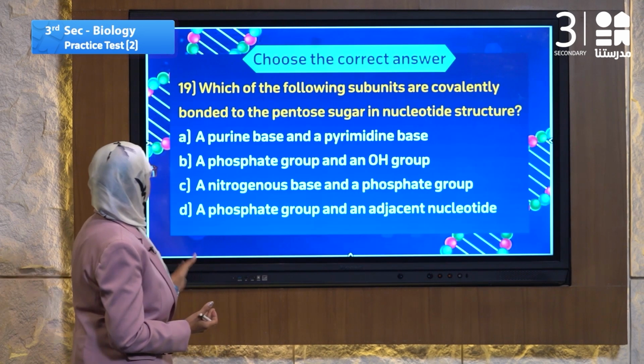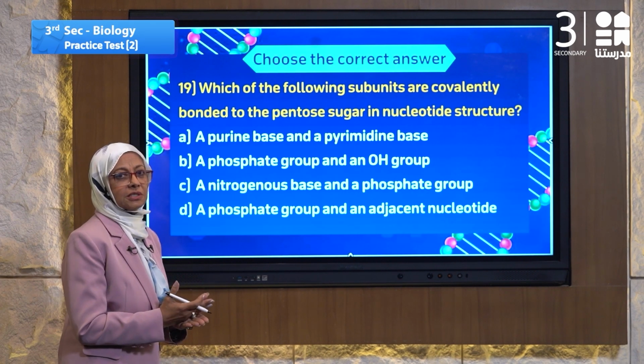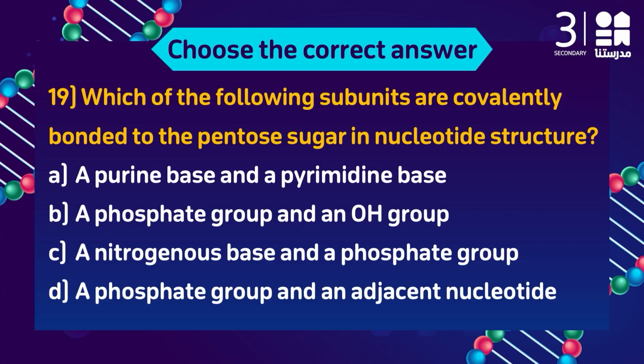Let's go to answer question number 19. Which of the following subunits are covalently bonded? Here we speak about the bonds in DNA or RNA. No, here is the pentose sugar in the nucleotide structure.